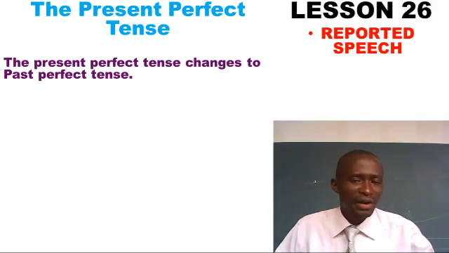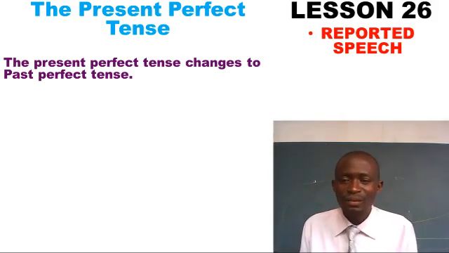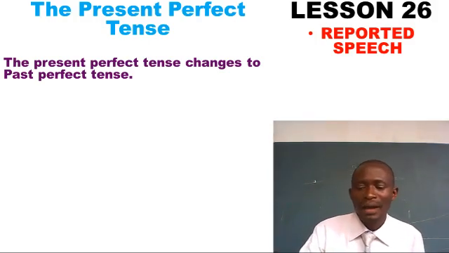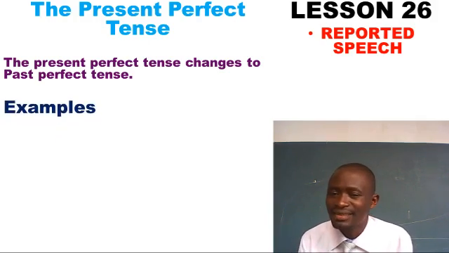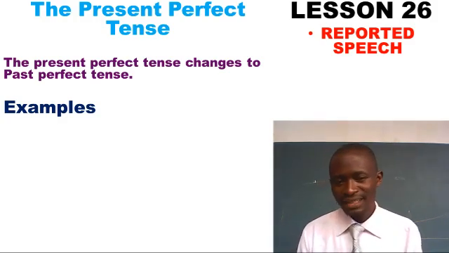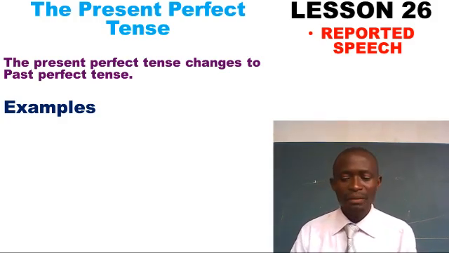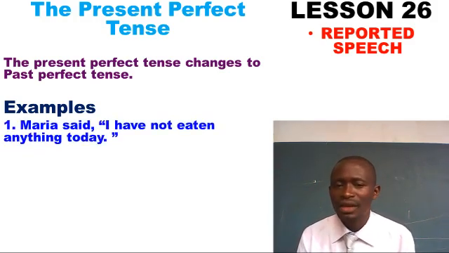Remember, we're saying present perfect changes to past perfect. And so, if that is taken, let's run through the examples. I have said present perfect tense. Sentences in present perfect tense change to past perfect tense. A simple example, number 1 says, Maria said, I have not eaten anything today.